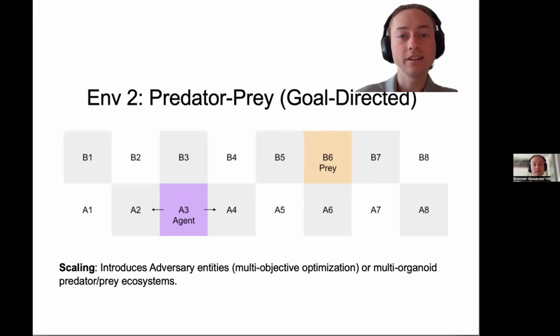Environment 2 is a predator-prey scenario. This introduces goal-directed behavior. The agent, or the predator in purple, must actively navigate to intercept a moving target, the prey in yellow. This increases complexity because we separate the sensory channels. One group of electrodes encodes the prey's location, another encodes the predator's location. The organoid must integrate these two data streams.